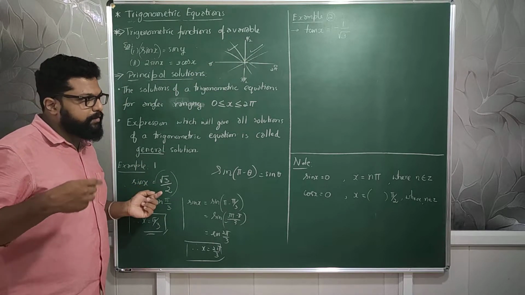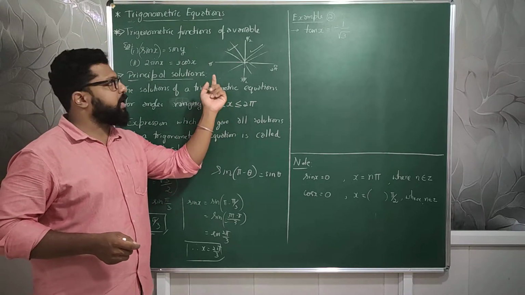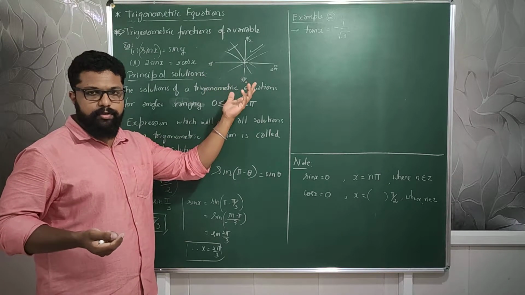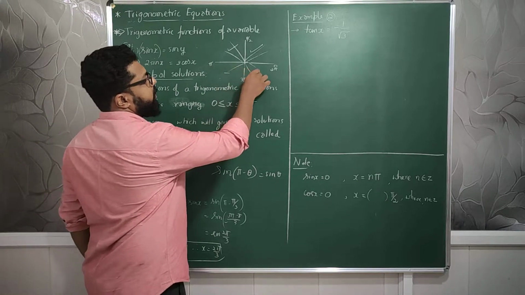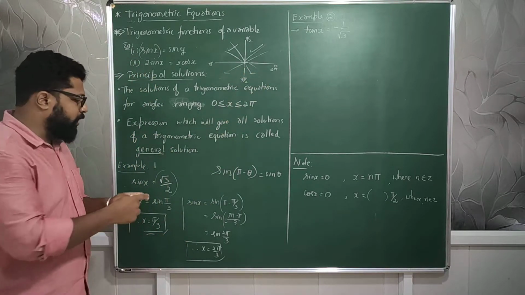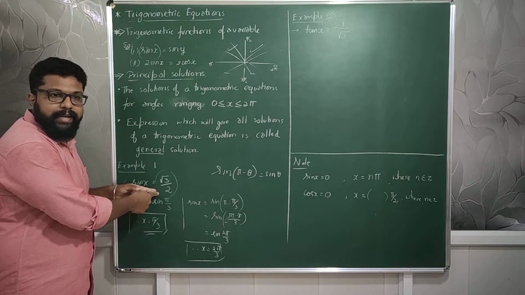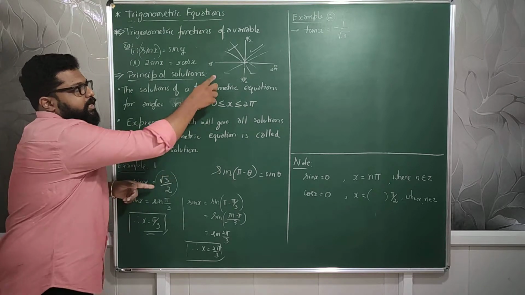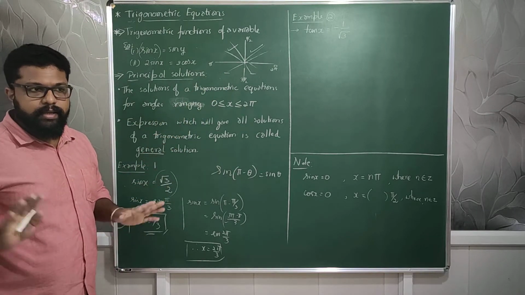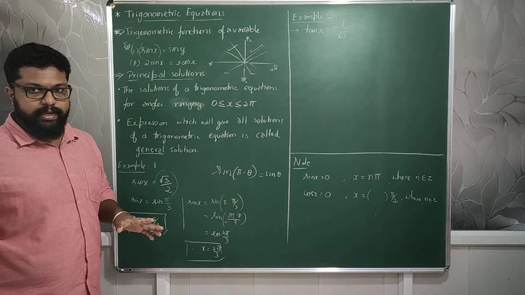Now, our range is still there, from pi to 3 pi by 2 also I could check, and then the next quadrant too, but we already know sine is negative in these two quadrants. We will not get this value. We might get minus root 3 by 2, but we will not get positive root 3 by 2 because sine is negative in both the quadrants. Yes or no?